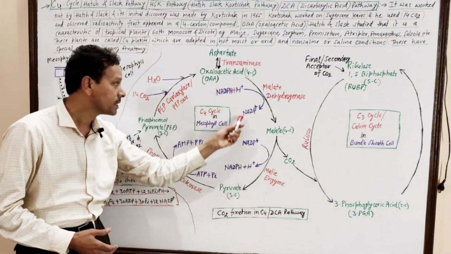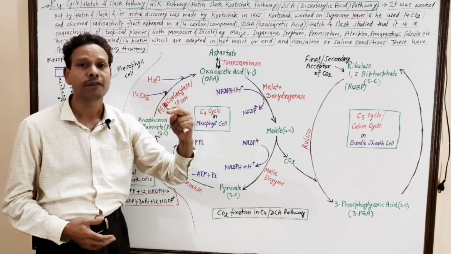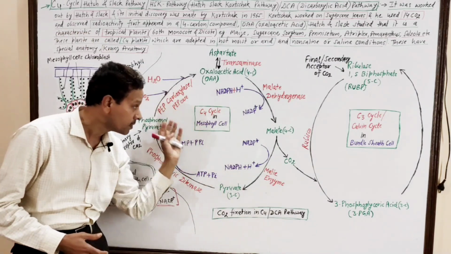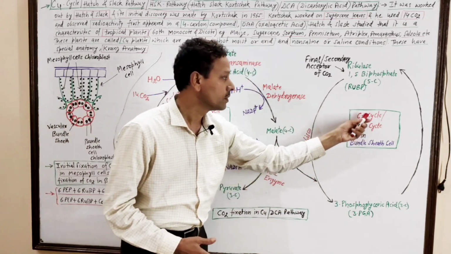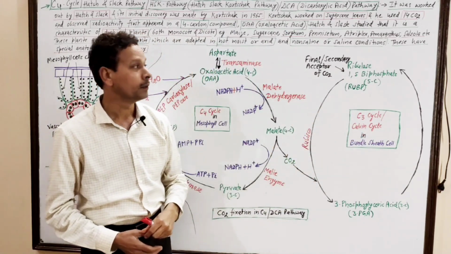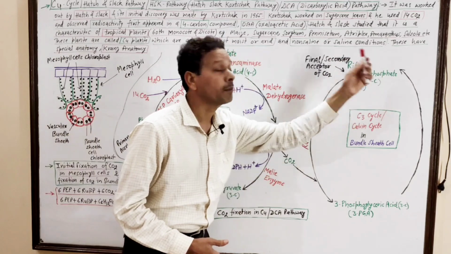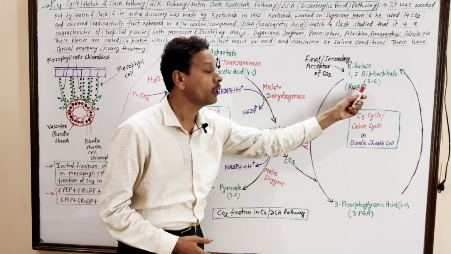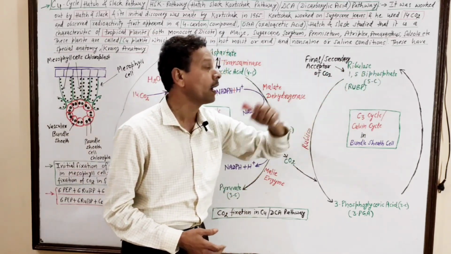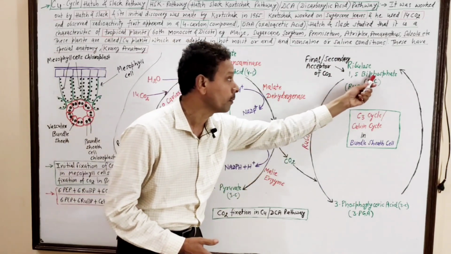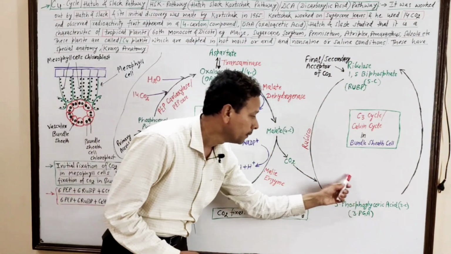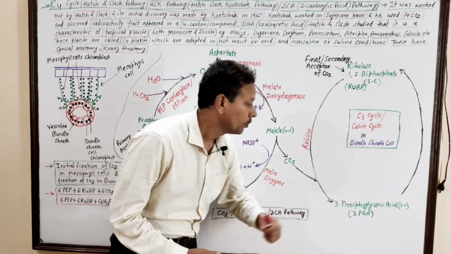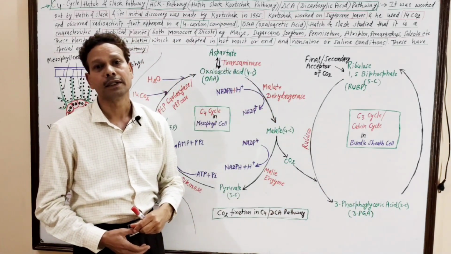In mesophyll cells there was initial, primary fixation of CO2, and in bundle sheath cells the C3 cycle takes place. Here the secondary acceptor of CO2 is RuBP, ribulose 1,5 bisphosphate. This 5-carbon compound interacts with CO2 to produce 3-phosphoglyceric acid.